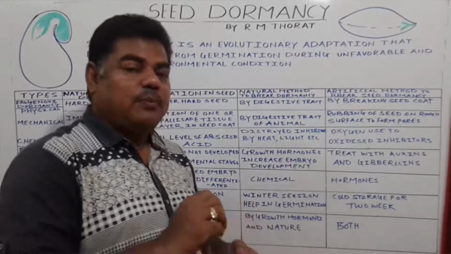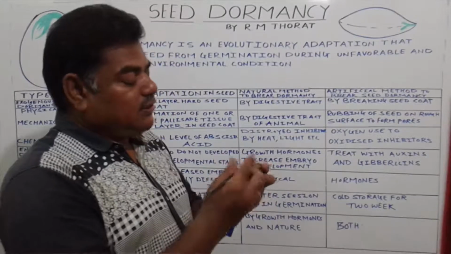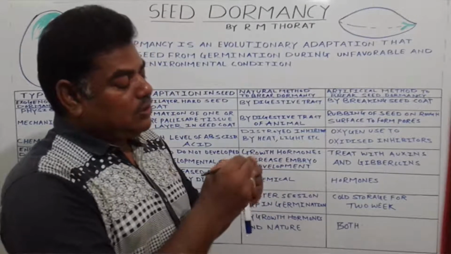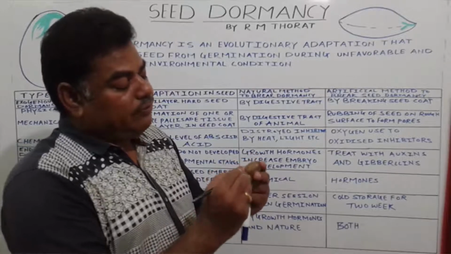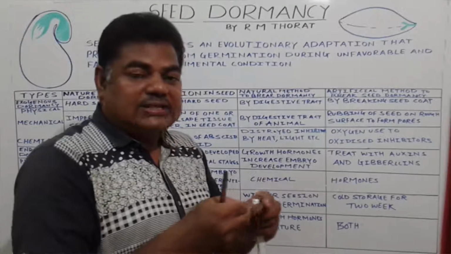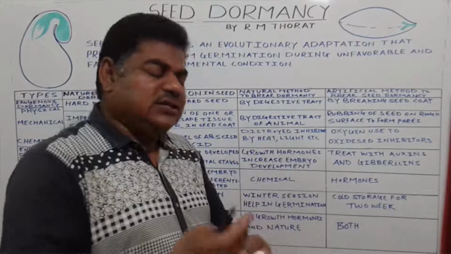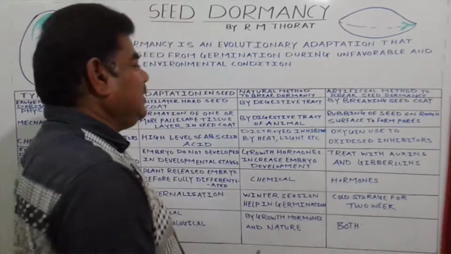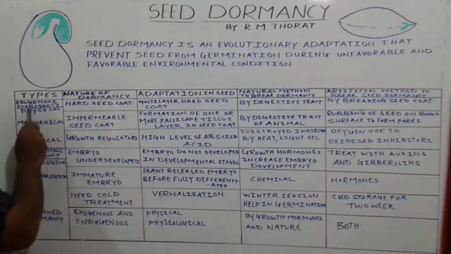They rub such a type of seeds on a rough area, due to which furrows form on these seeds. Due to this, the seed coat becomes porous, and from that pore, or from that rough, scratched area, water enters inside the seed and the seed germinates like this. Next, this is exogenous, a type of seed dormancy.